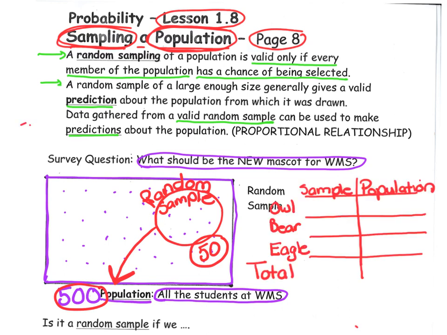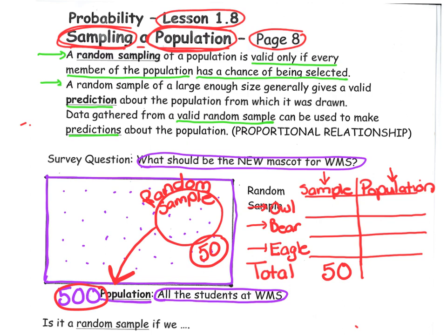Let's sketch a quick table off to the side. Break it into 2 columns. One for the information I gather from the sample, and the second column should read population. And then our choices. Students can vote for an owl, a bear, or an eagle. Remember, we're only sampling 50 students total, but the information we get from those 50 students should reflect the opinions of the population.